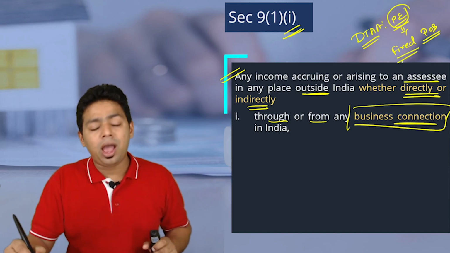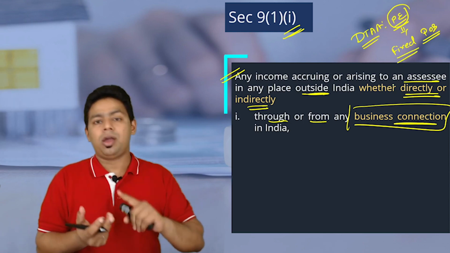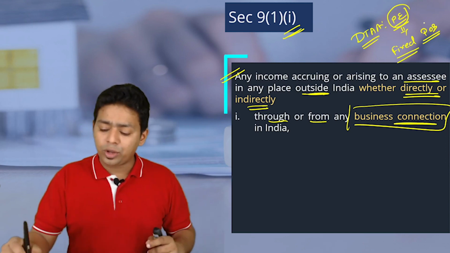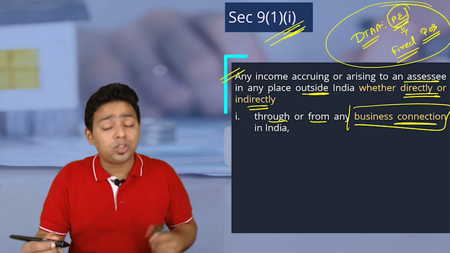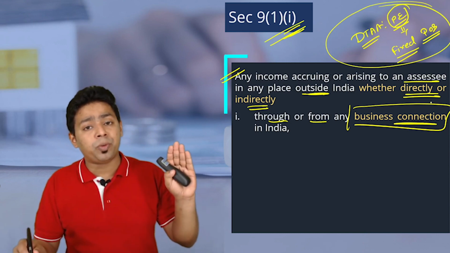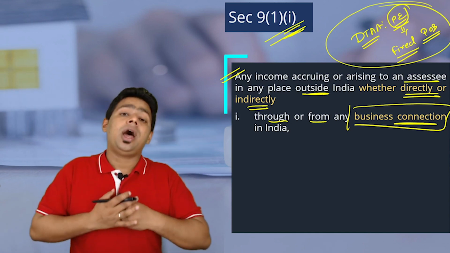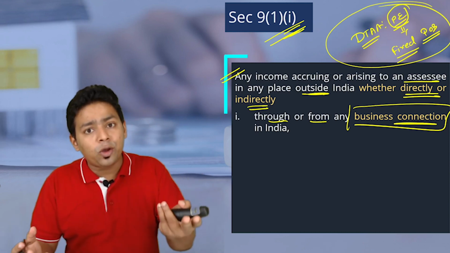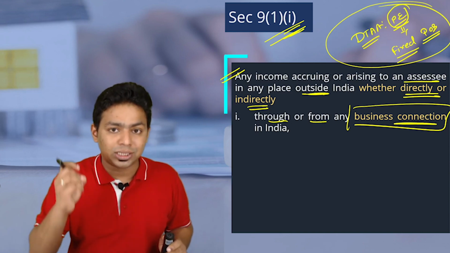If they have a fixed place of business in India, like a branch office, factory or warehouse, something fixed, something permanent, then only the income becomes taxable. But section 9.1 says no, we are not using the language of permanent establishment, we are using the language of business connection. And business connection means even one transaction can be a connection, even 2 lakh rupees can be a connection. So what exactly do you want to say is a business connection?